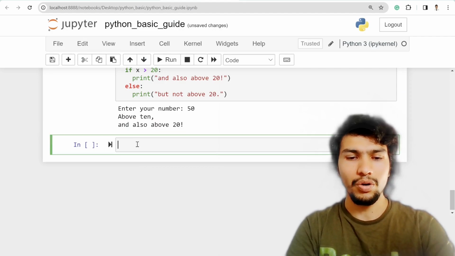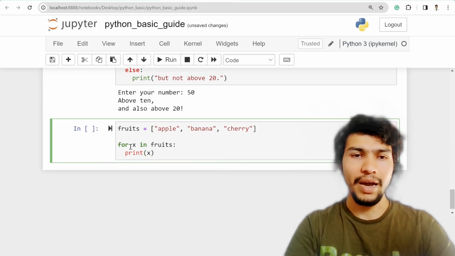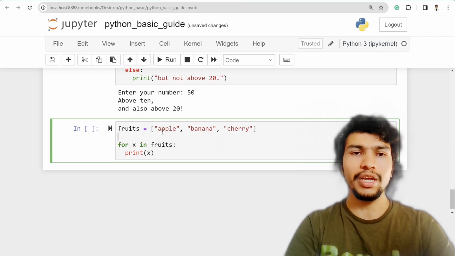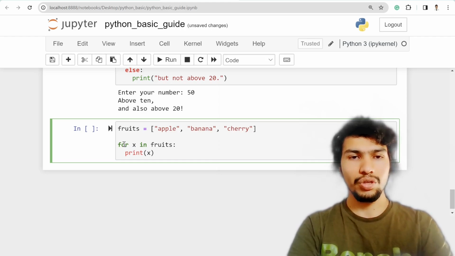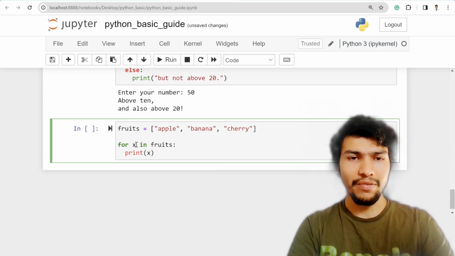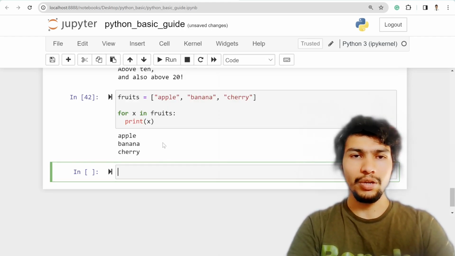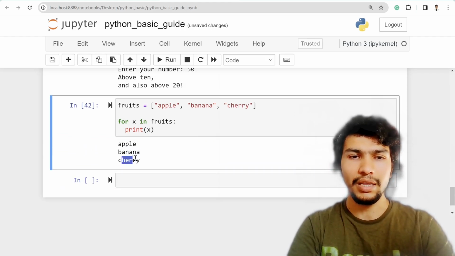In the for loop, let's say I have fruits equal to apple, banana and cherry. If I want to get one fruit at a time and iterate over all the fruits, then I can use the for loop. For x in fruits, print x. You can change x to any kind of variable name. It will print one by one: apple, banana and cherry.